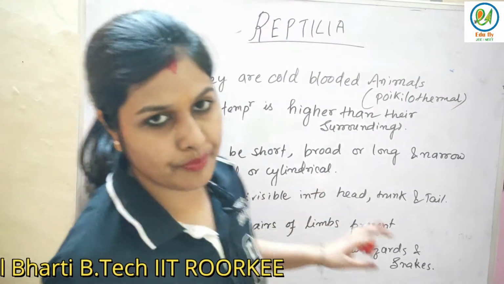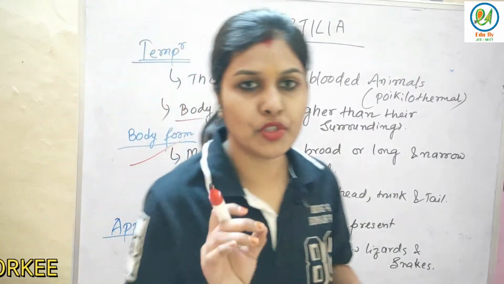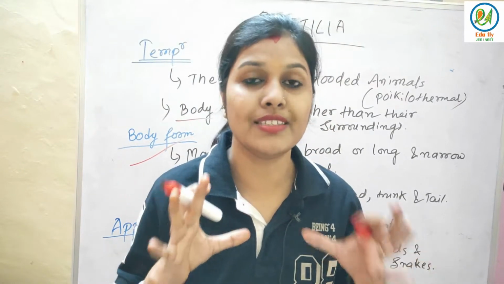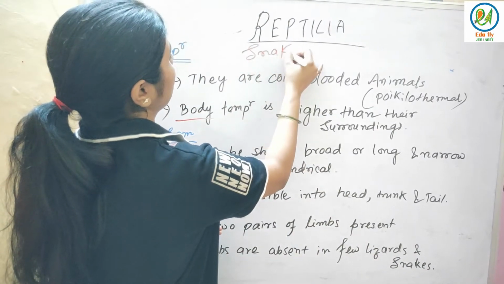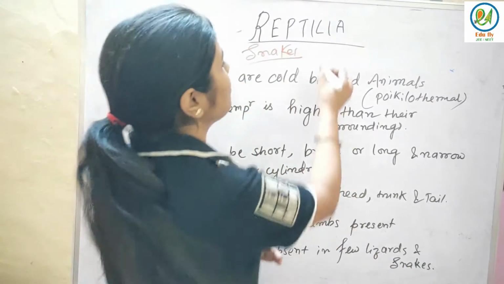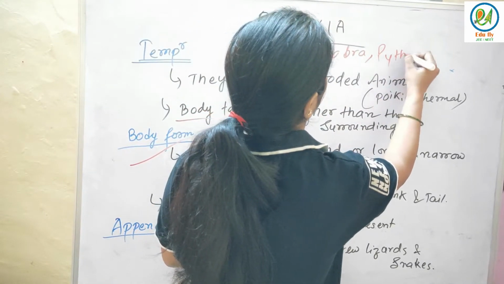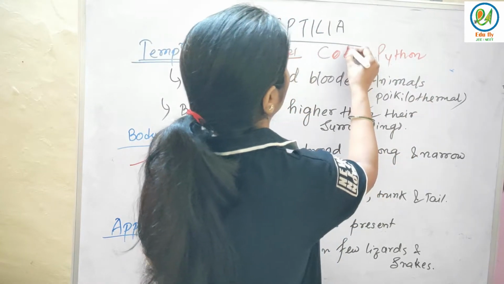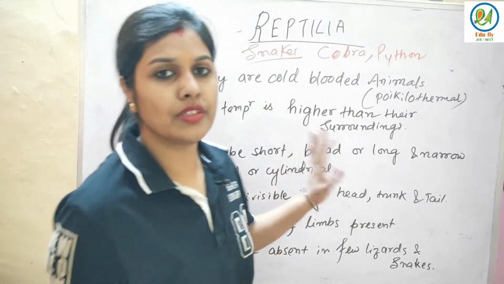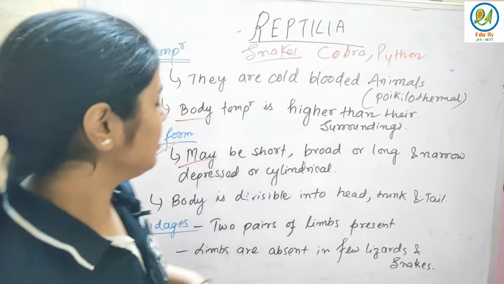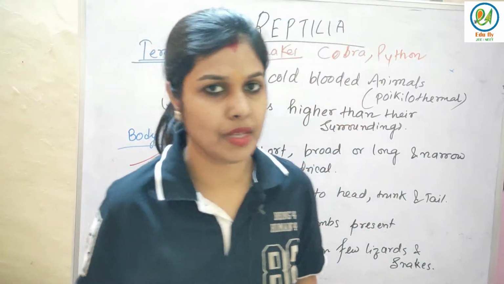Next is body form. How does the body form exist in case of reptiles? The body may be short, or maybe broad. You have seen snakes. A very common example of this phylum is snakes. You have seen different types of snakes like cobra, python, so many types of lizards and snakes. All of those belong to this class, that is Reptilia. Their body is divisible into head, trunk and tail. The body form is done.